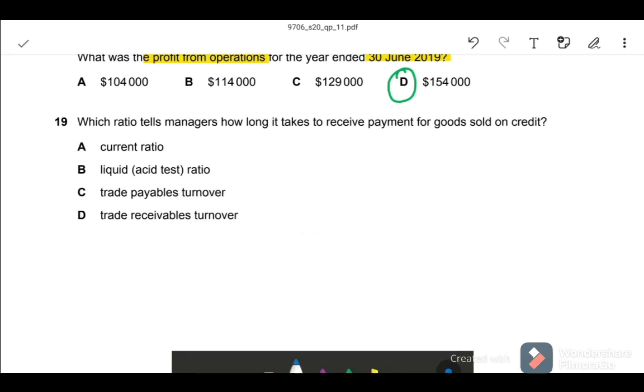Next, question number 19. Which ratio tells managers how long it takes to receive payment? Accounts receivable, goods sold on credit. Current ratio means the ratio of current assets and liabilities. Liquid asset test ratio. Trade payables, trade receivables is clearly given. Trade receivables turnover ratio. Correct answer is D.